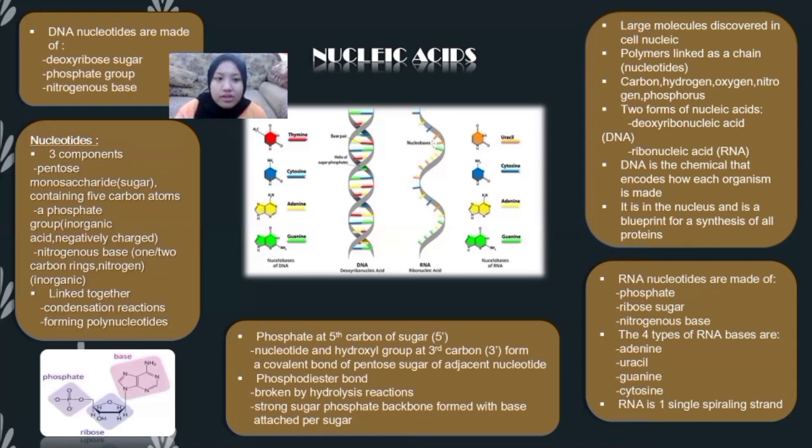Linked together by condensation reaction, forming polynucleotides. And lastly, phosphate added to 5 carbon of sugar, such as nucleotide, and hydroxy group at third carbon form a covalent bond with the pentose sugar of the adjacent nucleotide. And second, the phosphodiester bond is broken by hydrolysis reactions, forming a strong sugar-phosphate backbone with a base attached per sugar.